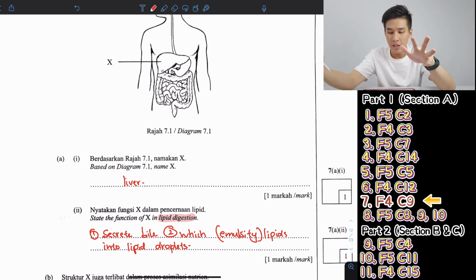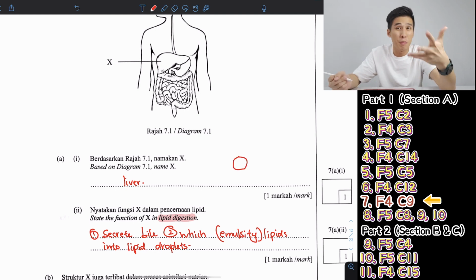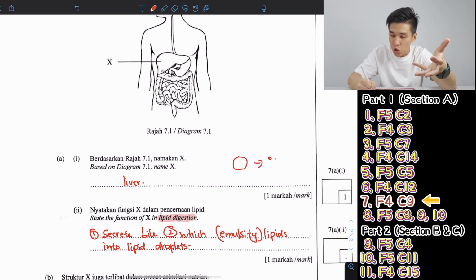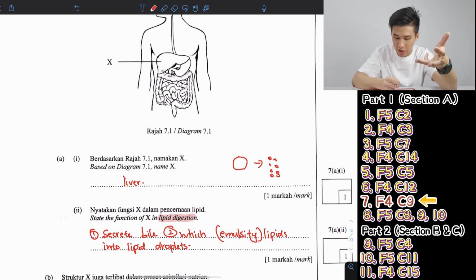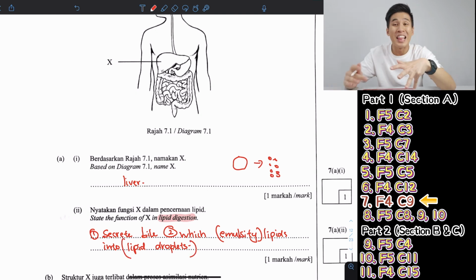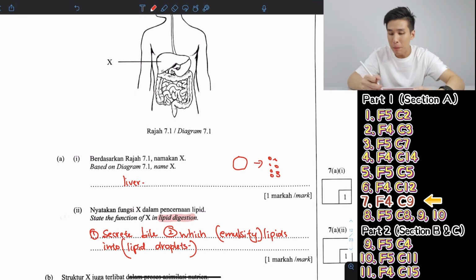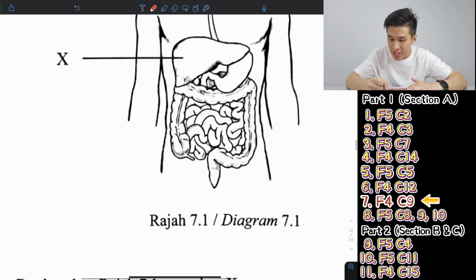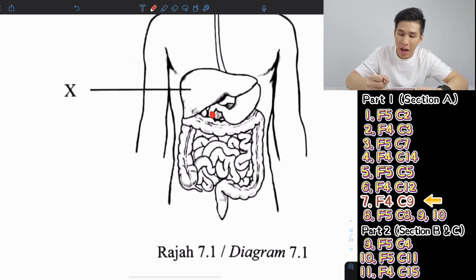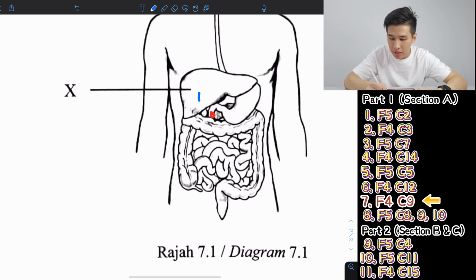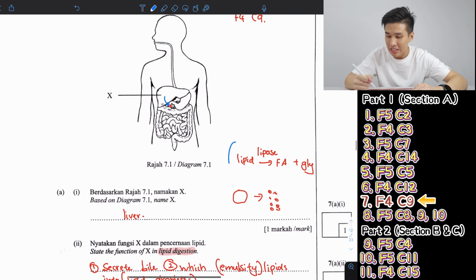The meaning of emulsify is something like breakdown, where you make the fats into smaller pieces, that's why they say droplets, so that you have a larger surface area to be digested by the lipase enzyme. So lipid is digested by the enzyme lipase into fatty acids and glycerol. So the digestion actually occurs here. So bile will be transported by the bile duct into here to emulsify them so that they can be digested easily, having a larger surface area.